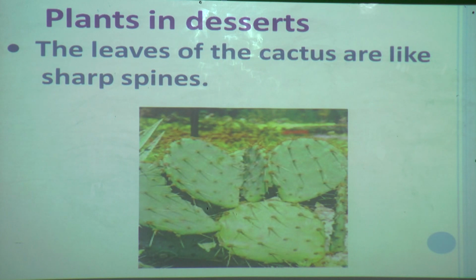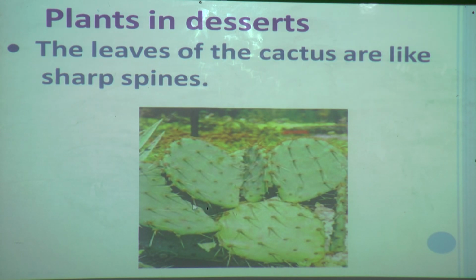In the beginning also I told you, when we were comparing the water lily plant and the cactus, you can see here the leaves of the cactus are like sharp spines. The green part which you are seeing, which looks like a leaf, is not a leaf. The needle-like structures you can see, the sharp spines, those are the leaves of the cactus plant.